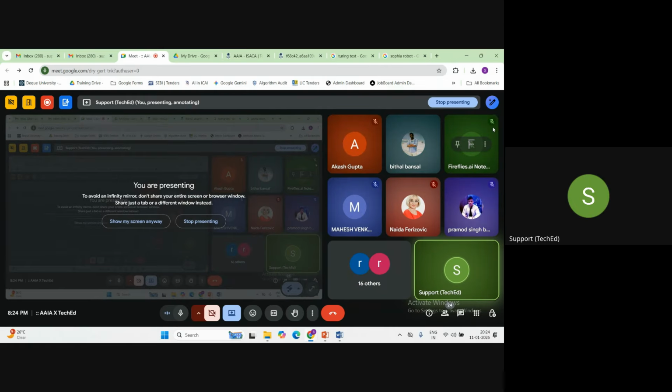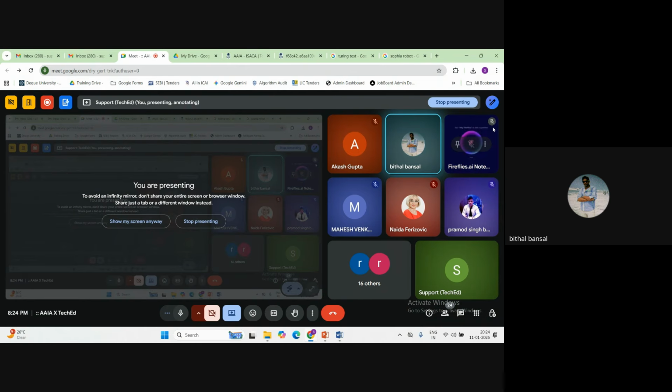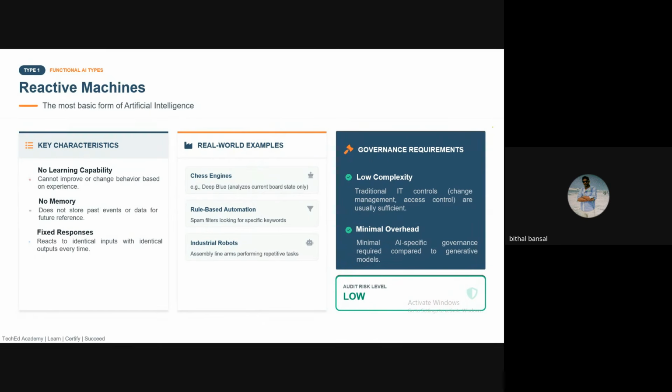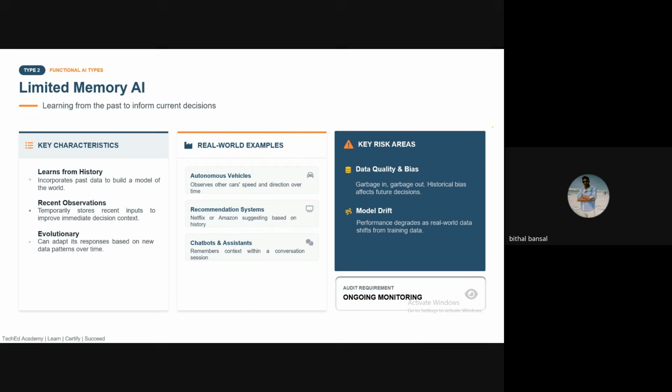On the limited memory functionality where we are classifying AI, you told one is static, another one is dynamic. On the self-driving cars, you gave an example of the inputs, where there are currently 3 or 4 inputs according to which the vehicle reacts: if it is orange, green, yellow or red.